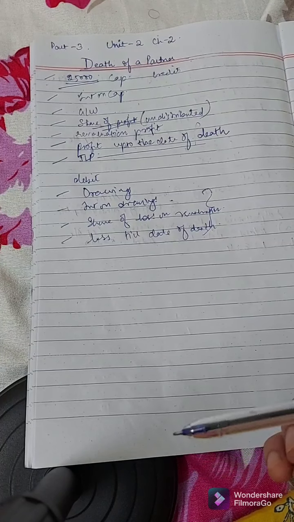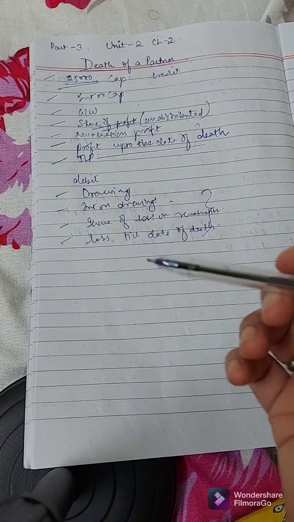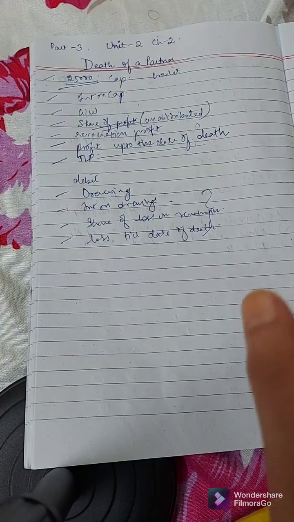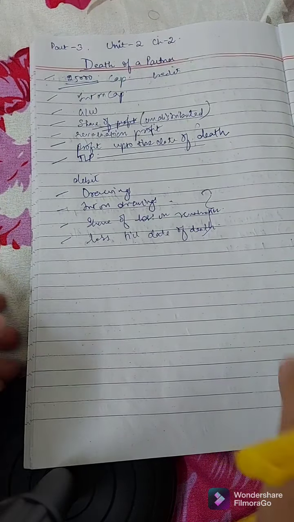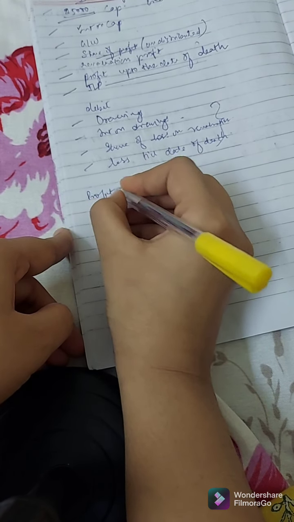Okay, now we'll calculate the profit up to the date of death of the deceased partner. So how will we do that profit calculation?